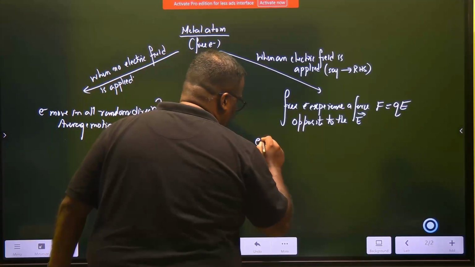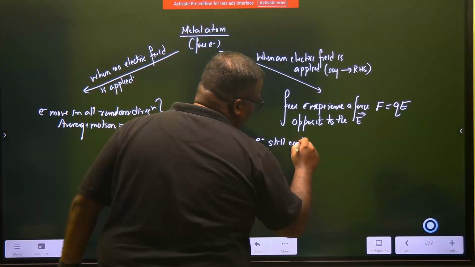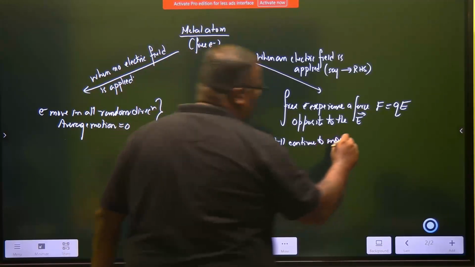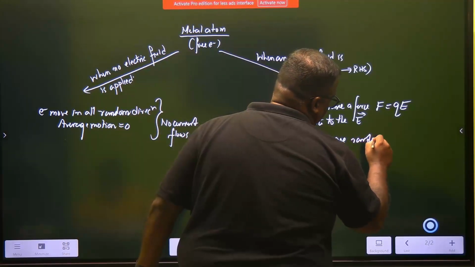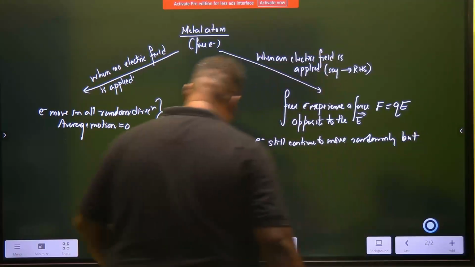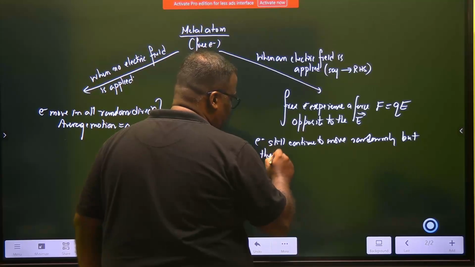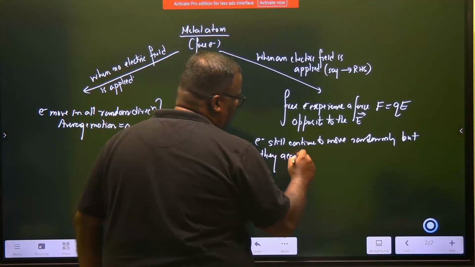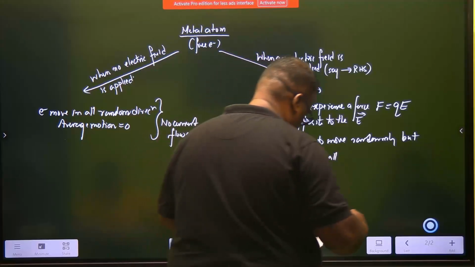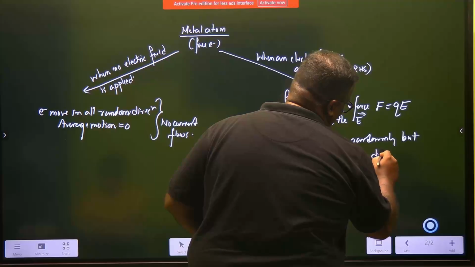Something interesting happens. Electrons still continue to move randomly, but they acquire, this will be important in your next chapter, a small average drift velocity.